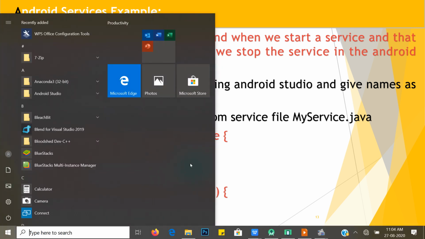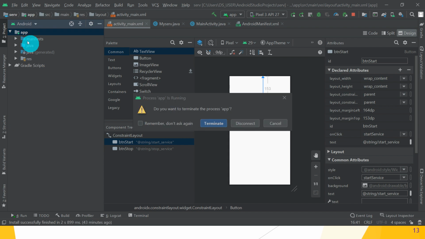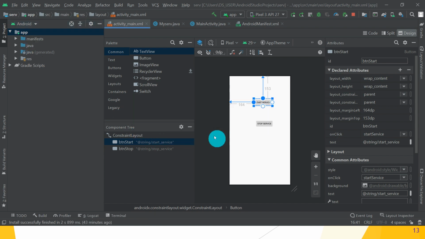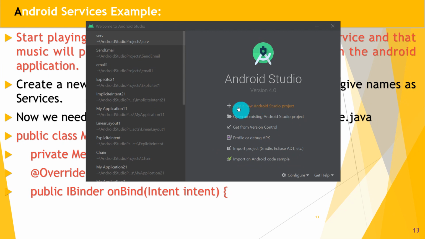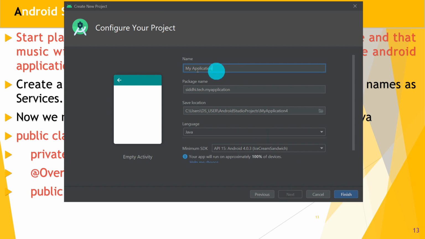So first start our Android Studio, then close the current project, then start a new Android Studio project. Select empty activity, click next, give the name to your current project, that is service21, that is the name of my project, and click on the finish button.